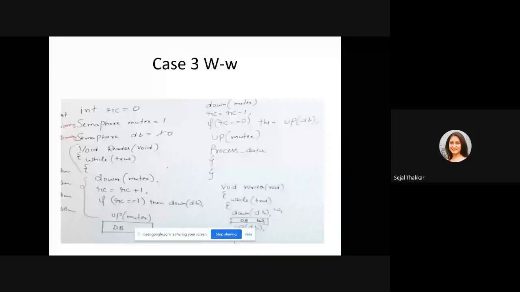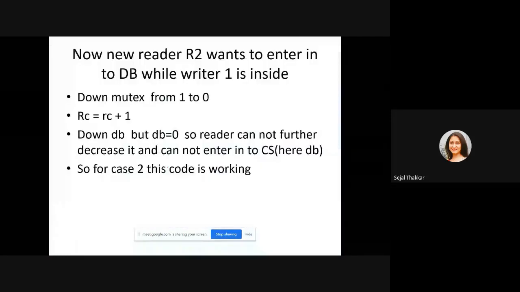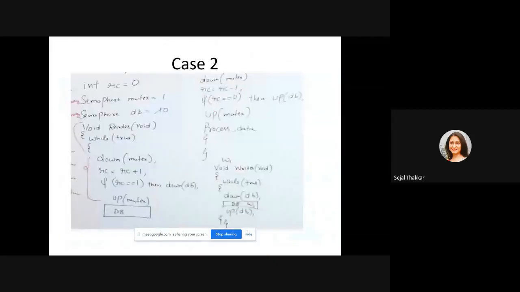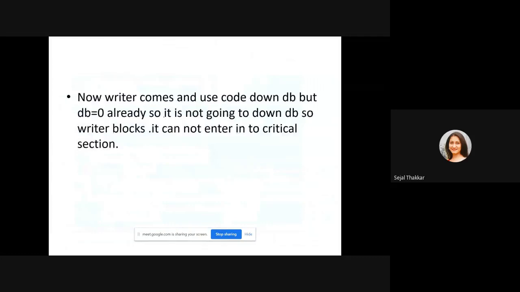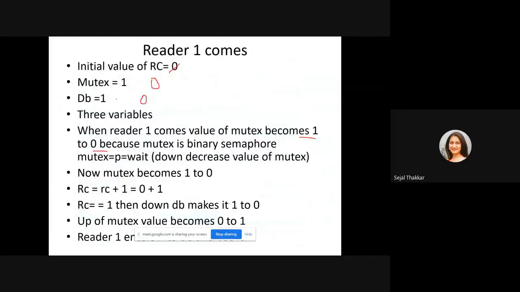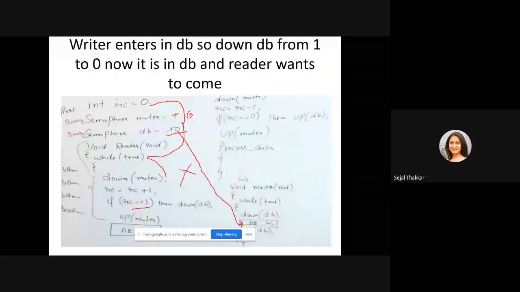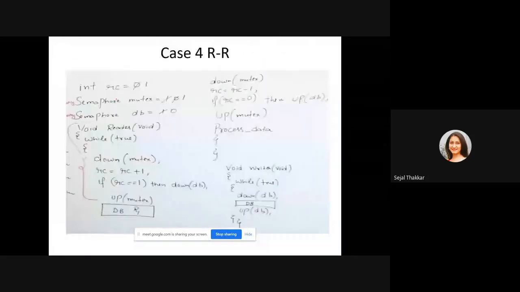In all the lines you can see here, initially RC is equal to 0, mutex is equal to 1, DB is equal to 1, right? Here RC 0, mutex 1, DB 1. RC 0, mutex 1, DB 1. So after the last reader leaves, the values we will get are like this.